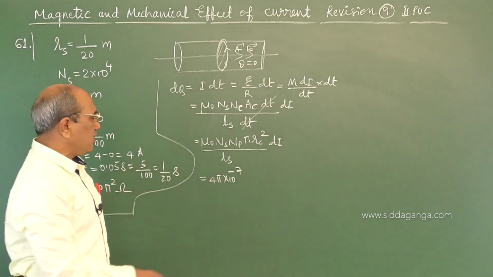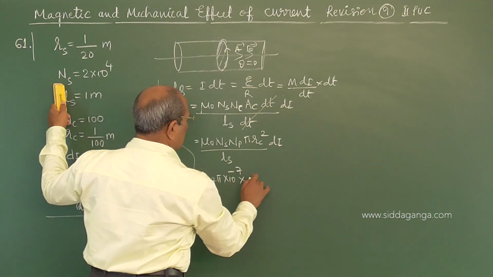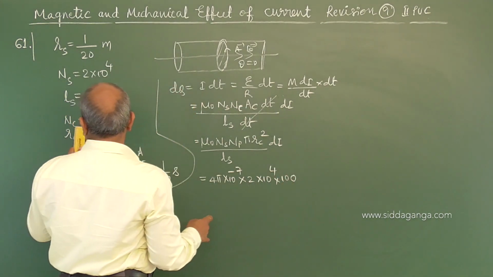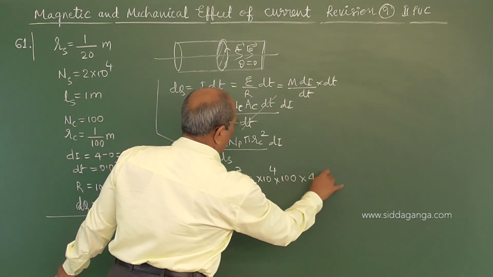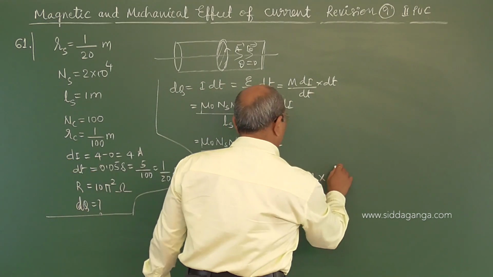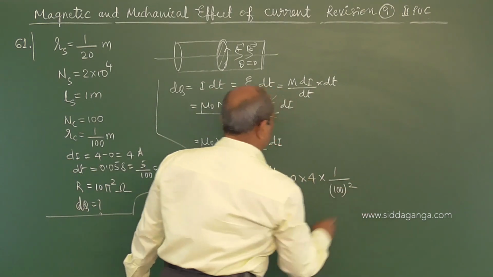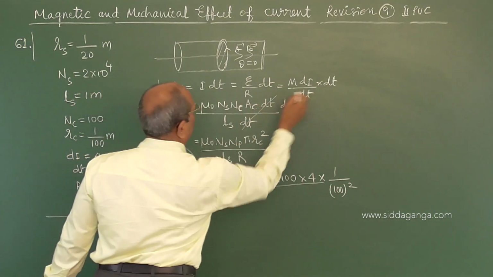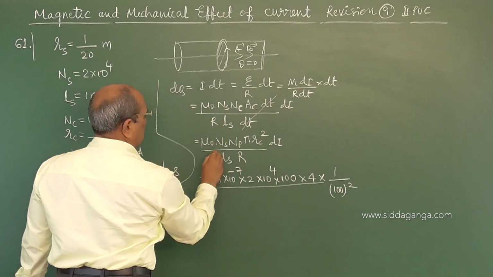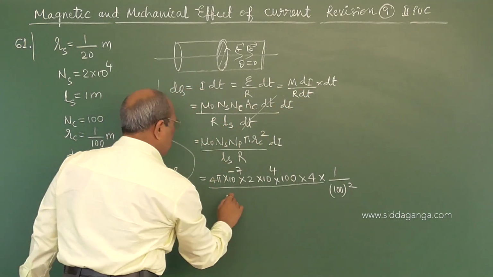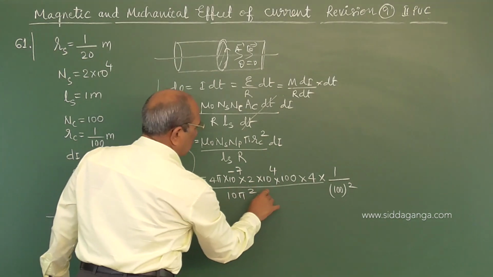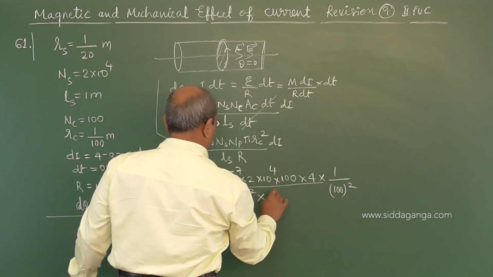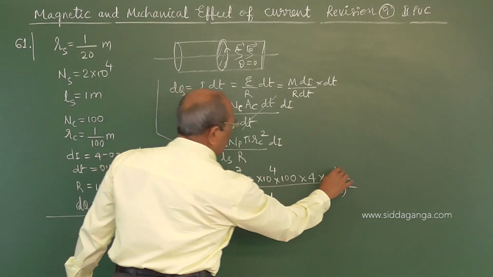Now mu naught is 4 into 10 power minus 7. Number of turns in the solenoid is 10 power 4. Number of turns in the coil is 100, and current is 4 into pi RC square. RC is 1 by 100 square, divided by Ls into R. This R I have taken here. This R value is 10 pi square into 1, and here pi, I left here pi.